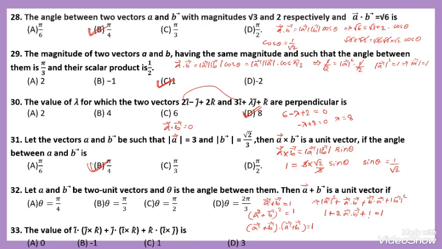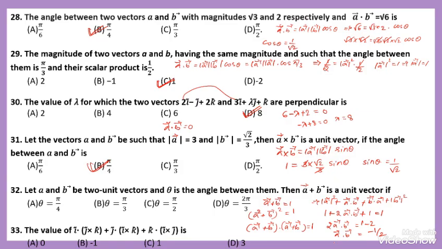Here 1 plus 1, 2. 2 into vector A dot vector B is equal to 1 minus 2. Taking it to the right side, it becomes 1 minus 2. Okay. Now, vector A dot B is equal to minus 1 by 2. What is the angle for which the value is minus 1 by 2?